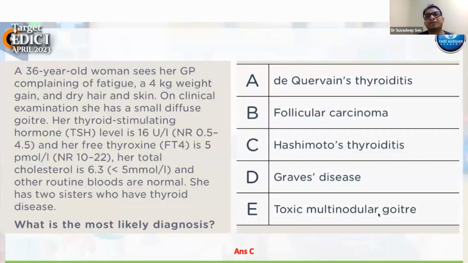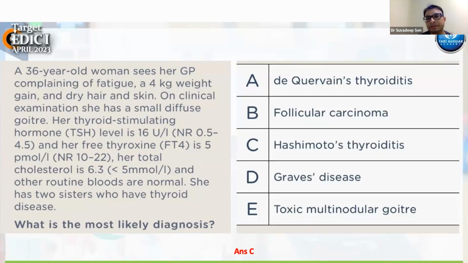So what you can see over here is that this lady has come with hypothyroidism. Her TSH is elevated, FT4 is low, so that means she is suffering from hypothyroidism. What is the commonest cause of hypothyroidism in a woman? It is autoimmune thyroiditis.